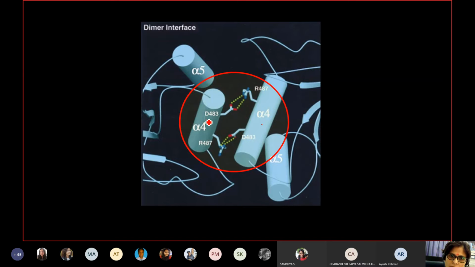And specifically, aspartic acid 483 forms a hydrogen bond with arginine 487, and here also arginine 487 forms a hydrogen bond with aspartic acid 483. So these two interactions are important for dimer formation.